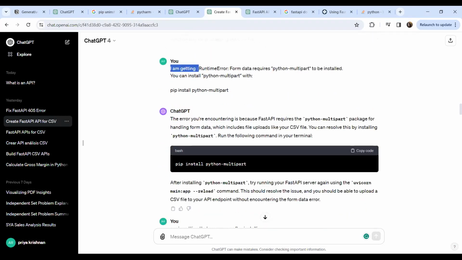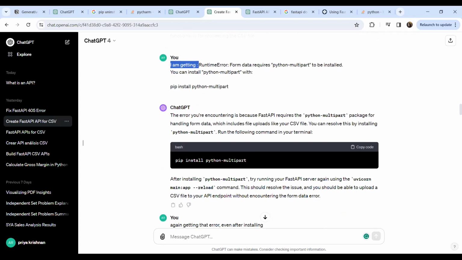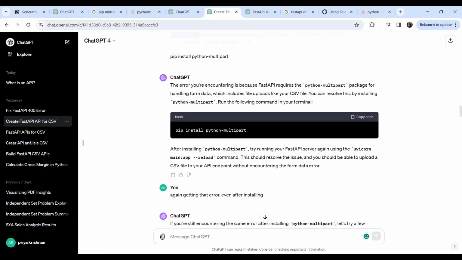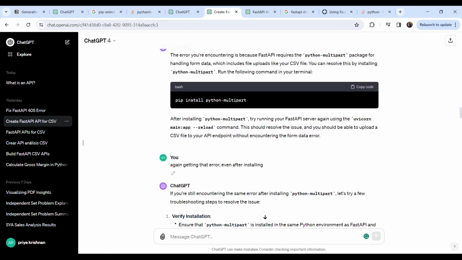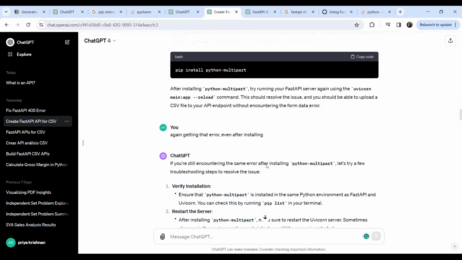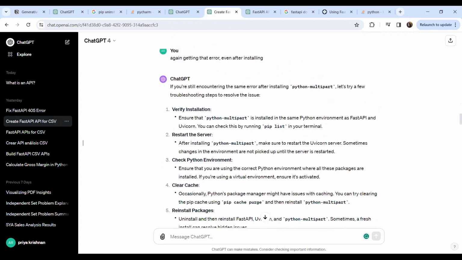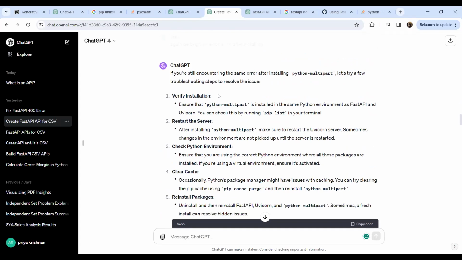So it said that yeah, it was very obvious that we need to pip install multipart, and it gave me how to install it and how to rerun the program again. But then I again said that I'm getting that error even after installing it. So this was really amazing, because it said that if you're still encountering it, maybe you have to verify the installation and restart the server.